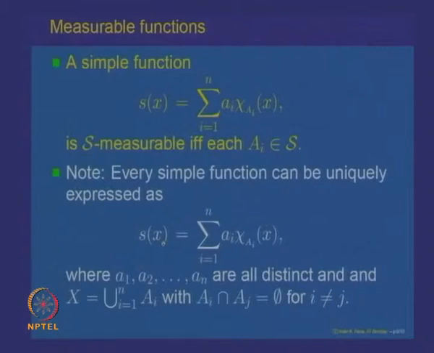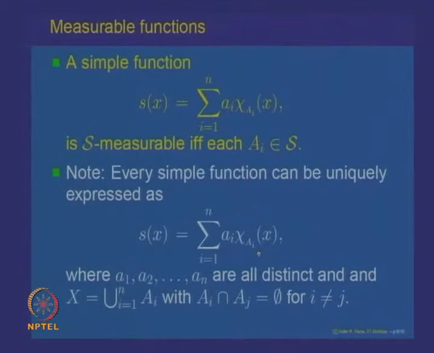So, as observed just now, given a simple function S, we can represent it as summation a_i times the indicator function of A_i, where all the a_i's are distinct and these capital A_i's are disjoint. Because if sets are not disjoint, we can put them together. If the same value is taken on two distinct sets, then we can put them together in one box and call that set a new A_i.